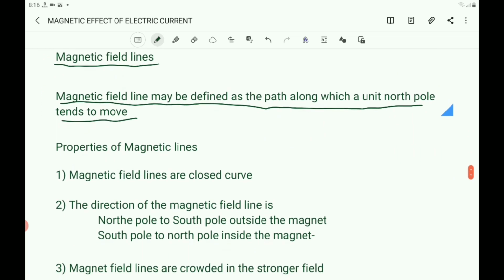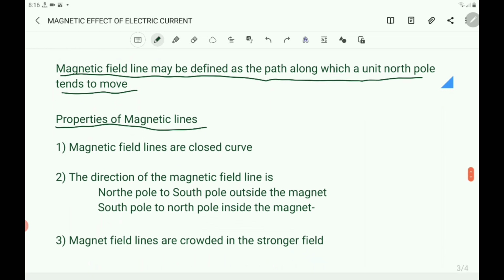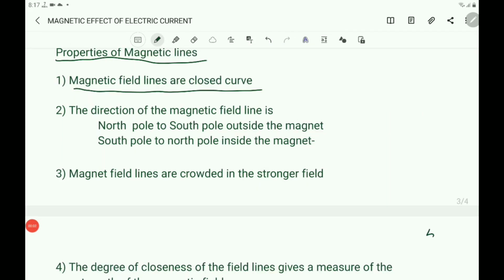Then what are the properties of magnetic lines? Properties of magnetic lines are: magnetic field lines are closed curves. You have already observed magnetic field lines are closed curves. The direction of the magnetic field line outside the magnet is from North Pole to South Pole, and inside the magnet is from South Pole to North Pole.